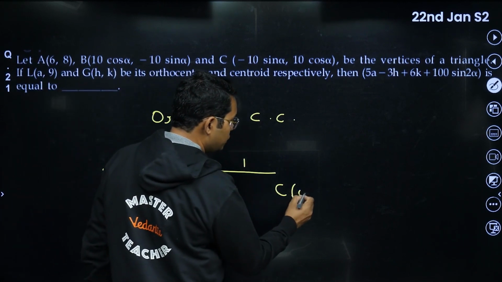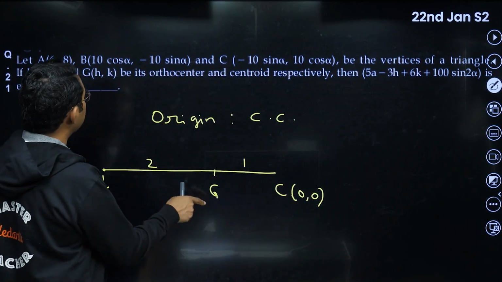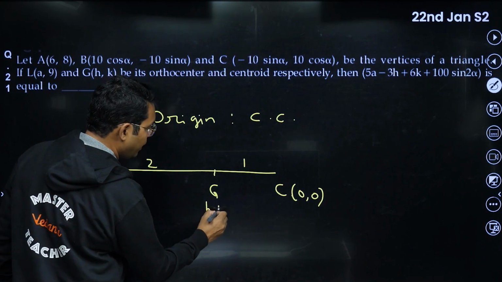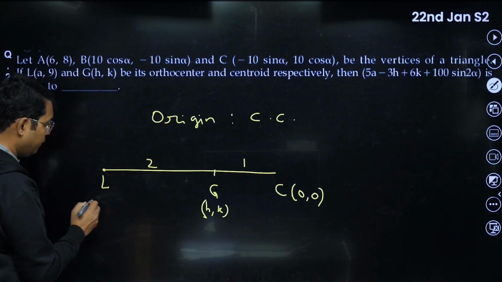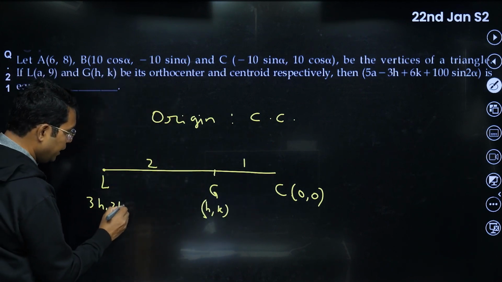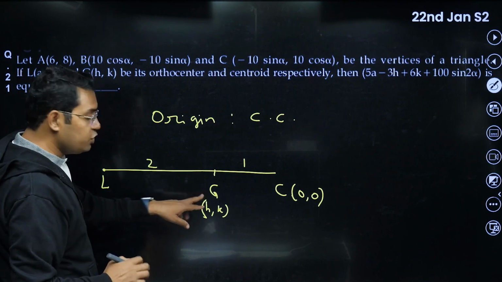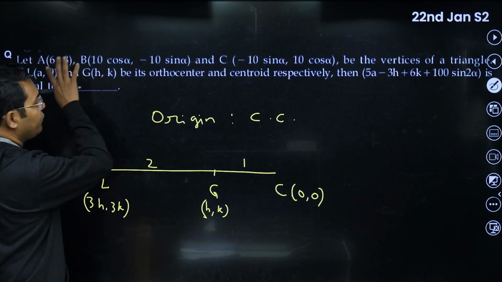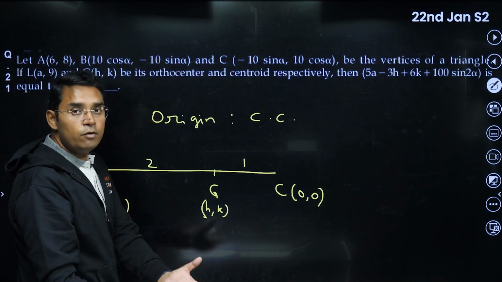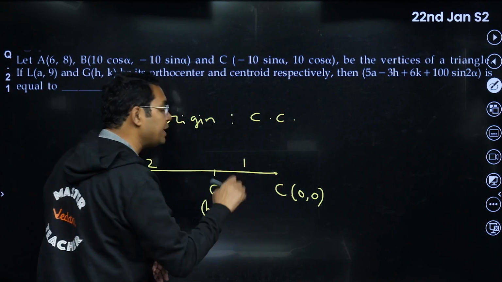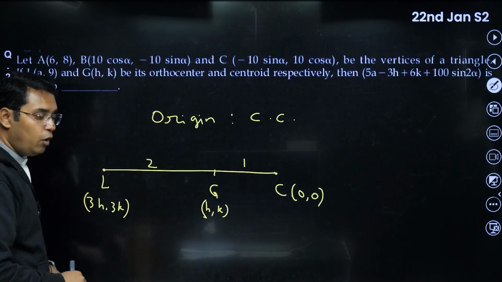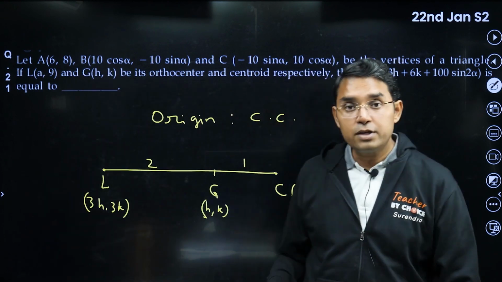Already circumcenter is at 0, 0. This centroid they have given as H, K. From this you can see this L will become, from the section formula, 3H, 3K. In fact, let me tell you one interesting thing. Like G, we all know, is given by sum of x coordinates divided by 3, sum of y coordinates divided by 3. But in case of orthocenter, when your circumcenter is at origin, it is just the sum of all the x coordinates and y coordinates.